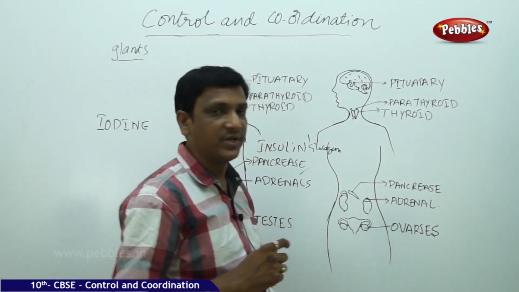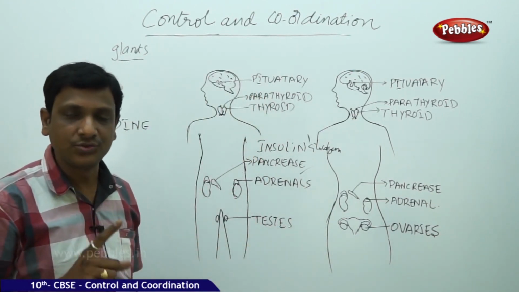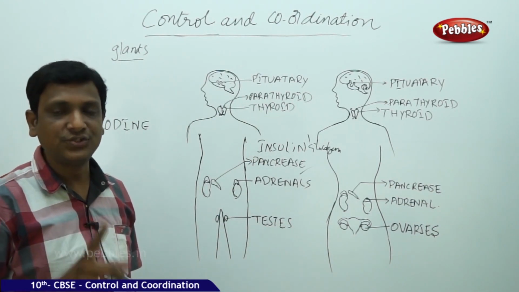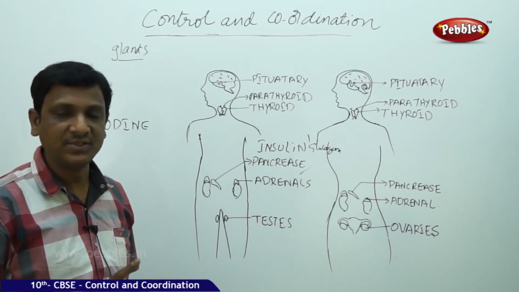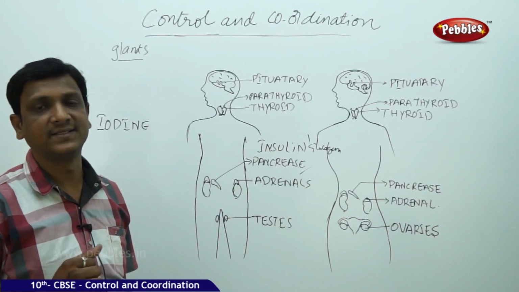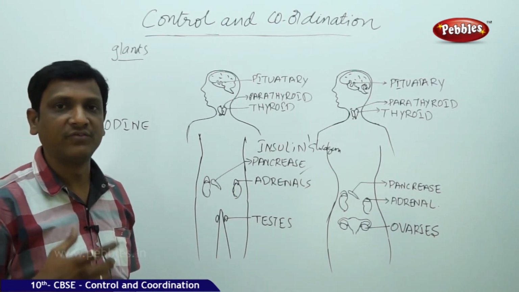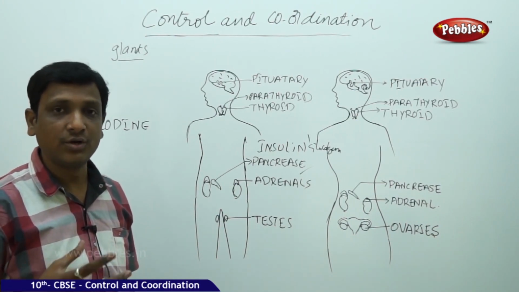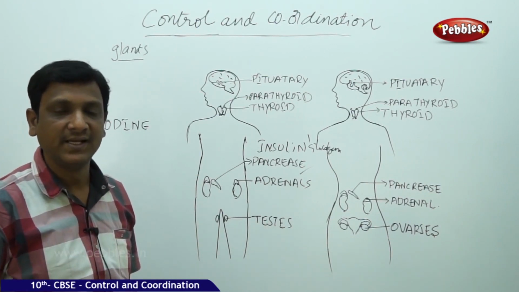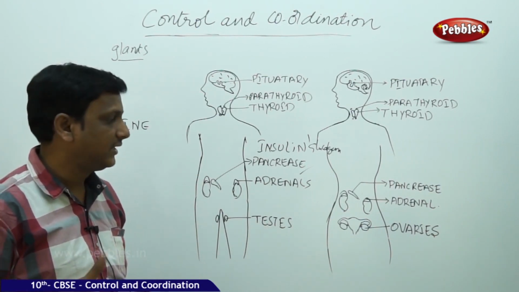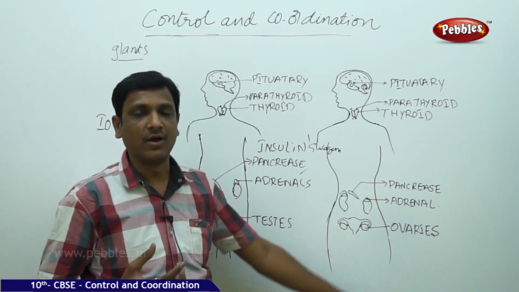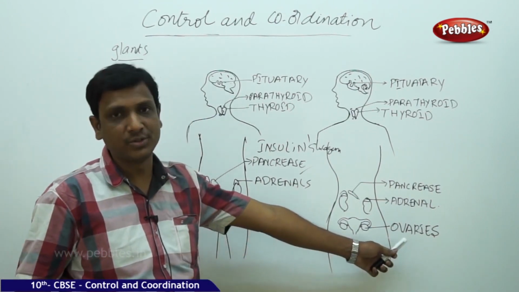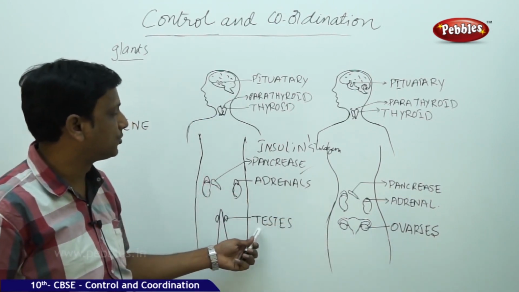And ovaries are found in females, which secrete two hormones, estrogen and progesterone. Estrogen is the hormone that helps in the development of secondary sexual characters, development of reproductive organs. Progesterone helps during the process of pregnancy, lactation, delivery. In all such cases, that hormone helps. So ovaries produce estrogen and progesterone, testes produce testosterone.